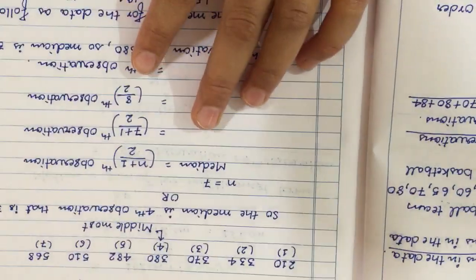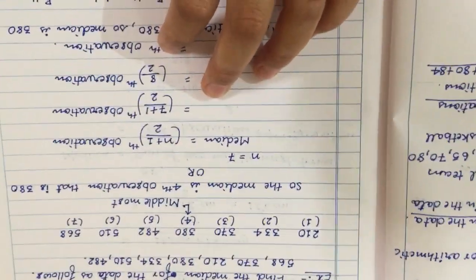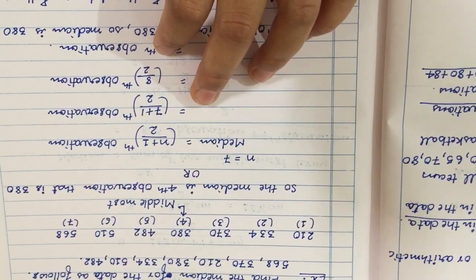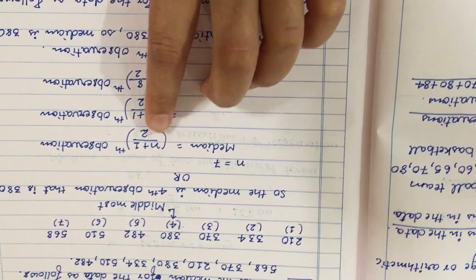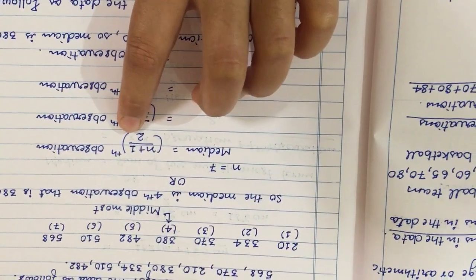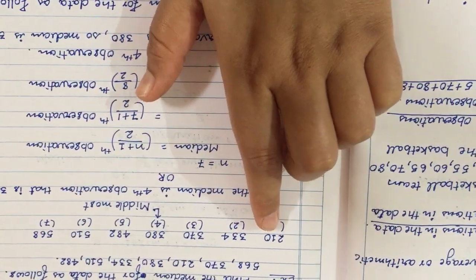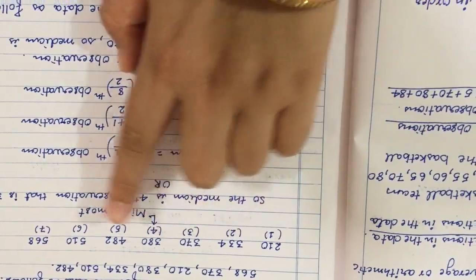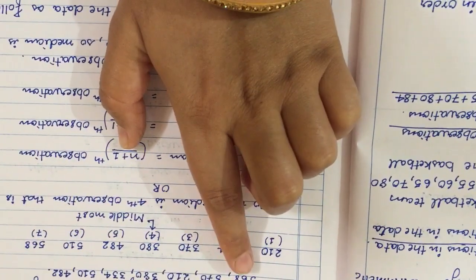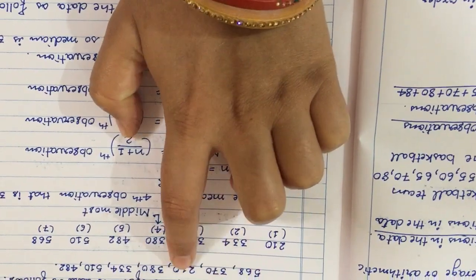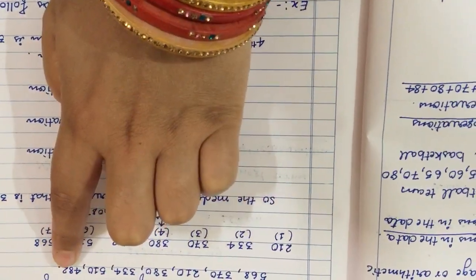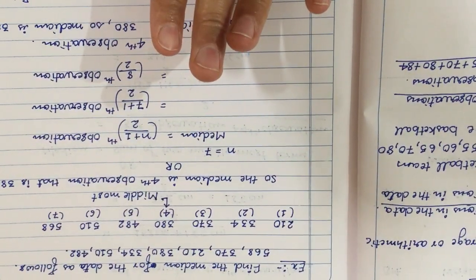And the second way to find median in case of an odd number of observations is (n plus 1) divided by 2, that is, the ((n plus 1)/2)th observation. Okay, so what do you mean by n? Number of observations. How many observations are here? 1, 2, 3, 4, 5, 6, 7. In this question, 7 observations are here.